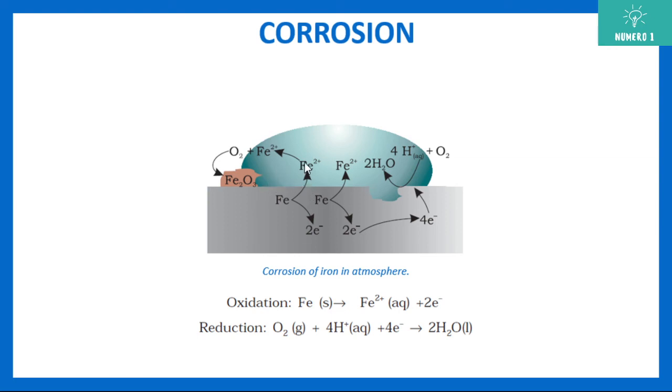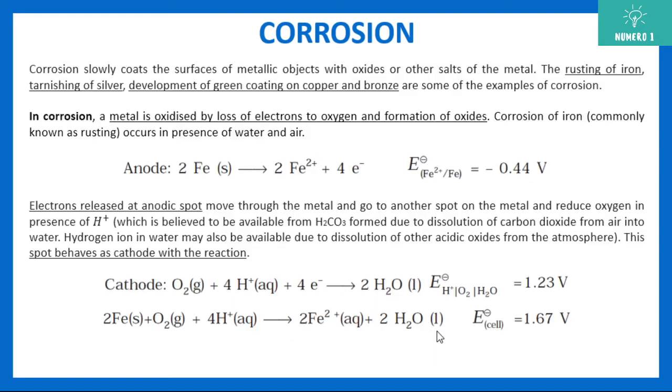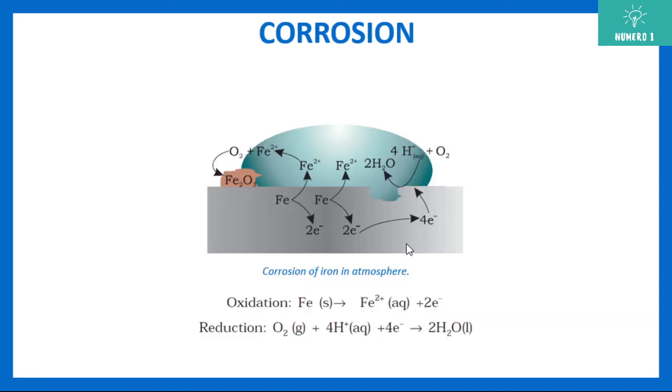You see that slowly it goes and interacts with oxygen which is present outside, and then it gets converted into iron oxide. So the oxidation half is this one, Fe to Fe2+ plus 2 electrons, and the reduction half is this one. This is what is happening, and slowly the entire iron is getting converted into iron oxide. That is how it is getting corroded.